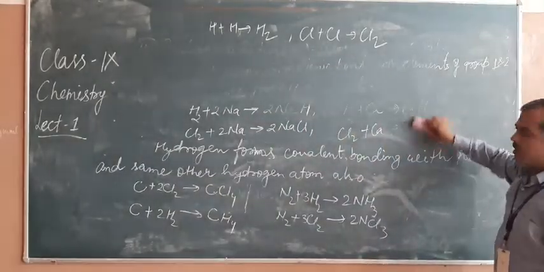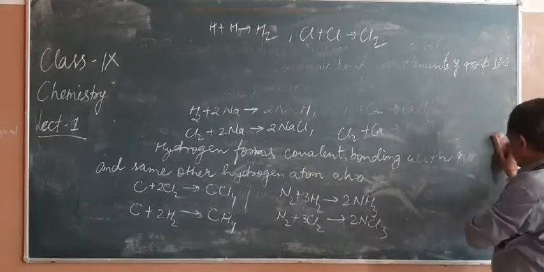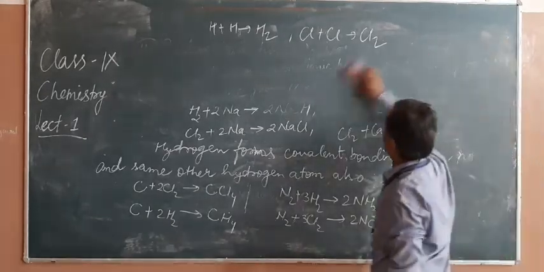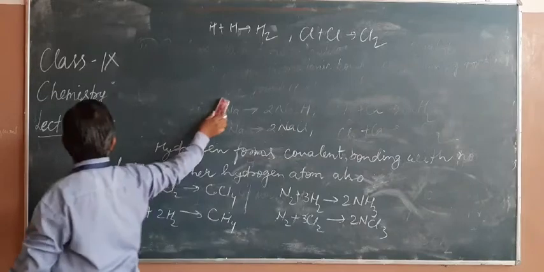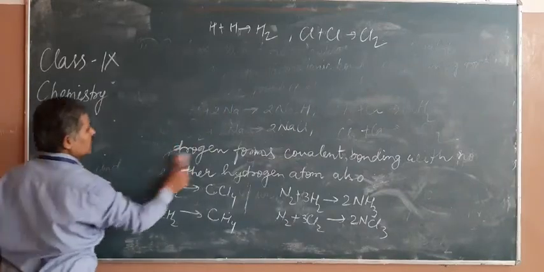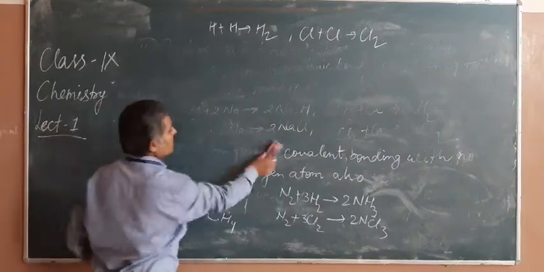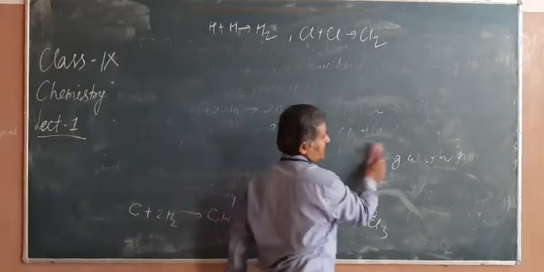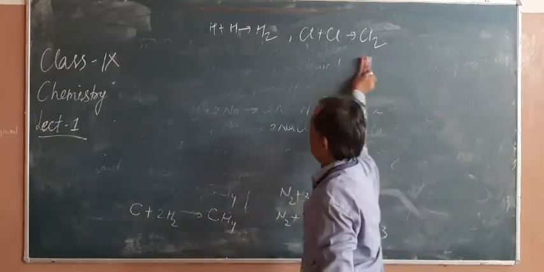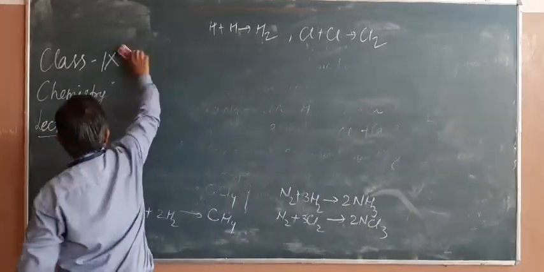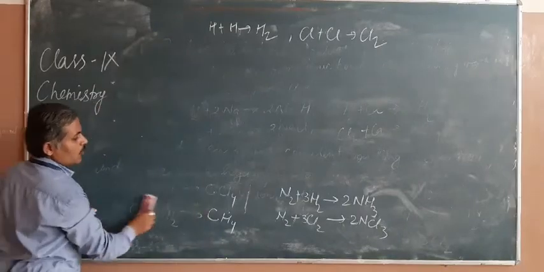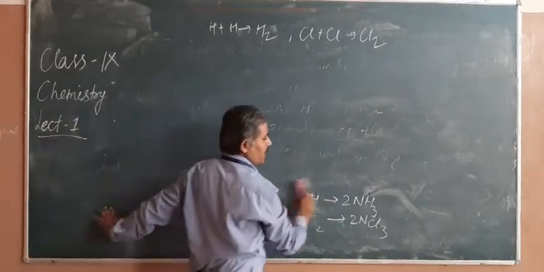Now, hydrogen and its bonding is clarified. These are the certain properties of hydrogen which help to clarify that hydrogen is similar in properties to both group 1 and group 17.